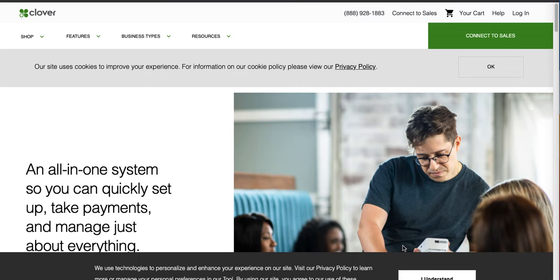We'll show you how to prepare your Clover dashboard before installing foodKonnekt. First, you need to log into Clover.